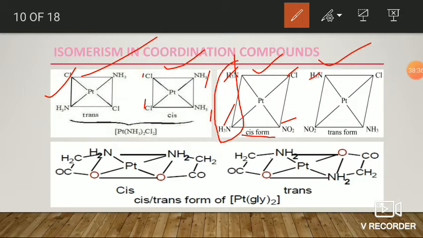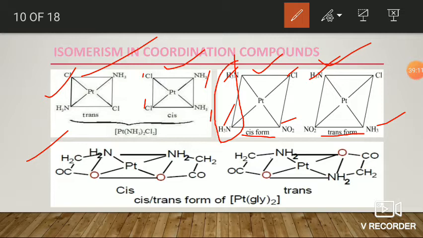In the second picture they are opposite to each other, so it is trans. Okay, the other square planar geometrical isomerism is M(XY) taken twice. Example for that one is bis(glycinato)platinum complex. Here glycine, alpha amino acetic acid, alpha amino acetate generally acts